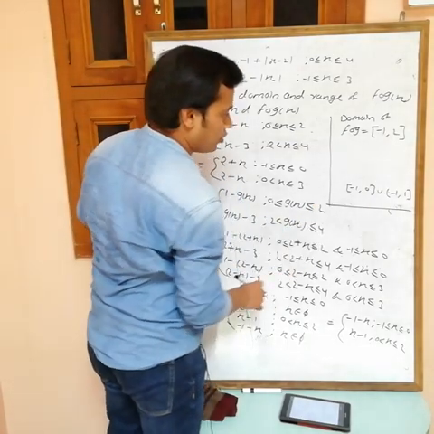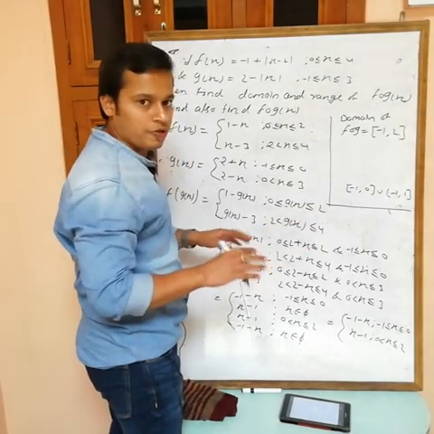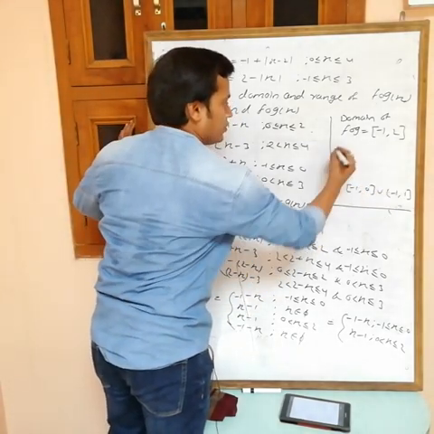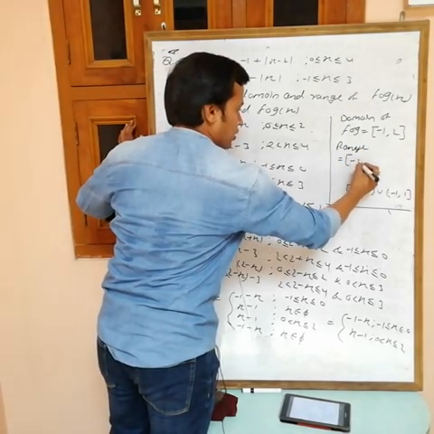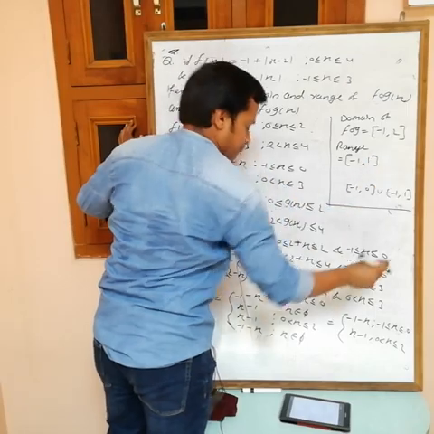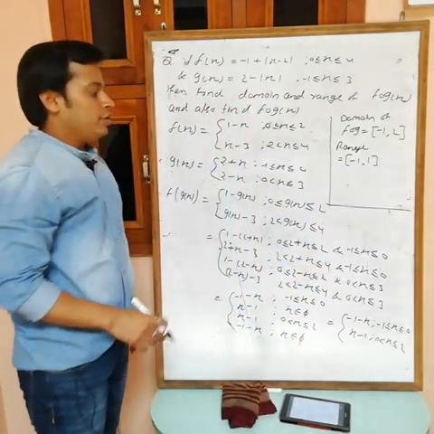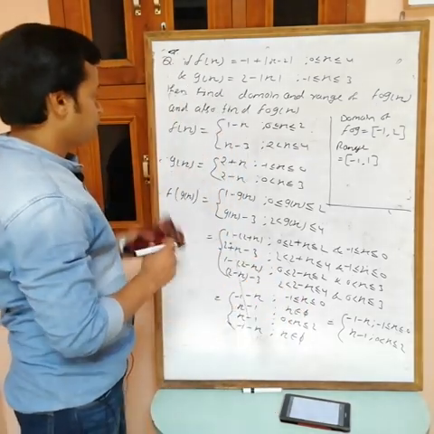Now take the union of this one, minus 1 to 0, and minus 1 to 1. So finally the union means minus 1 to 1. Minus 1 is also included because it is there. So the range is equal to minus 1 to plus 1. Okay, any problem?